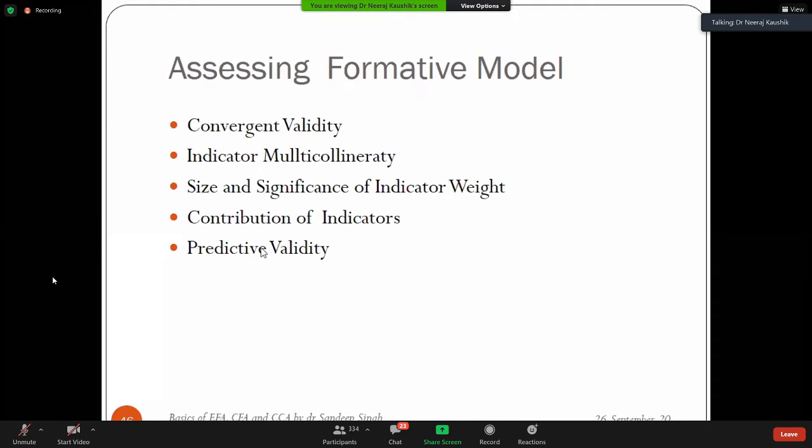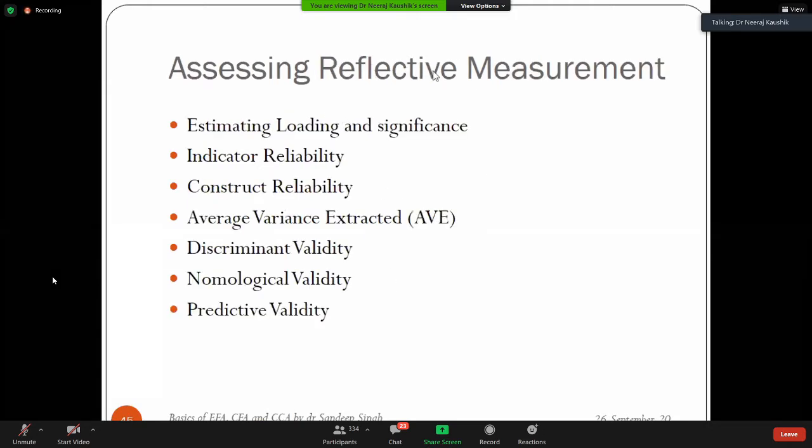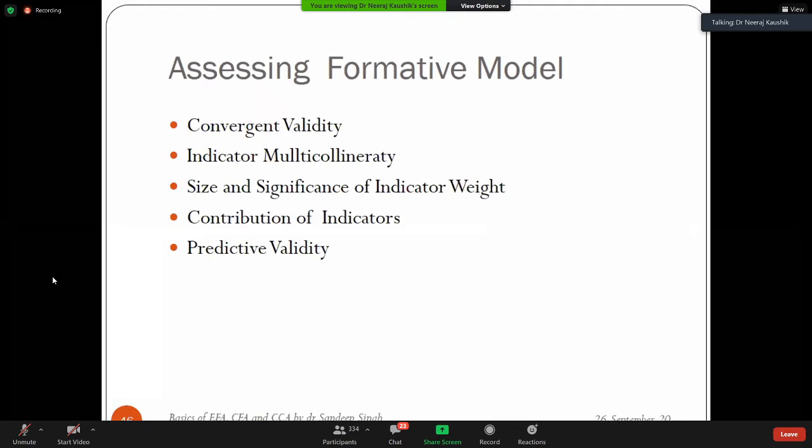Why can you not see predictive validity in AMOS? Because AMOS can handle only the reflective measurement. So there is no such thing. When the people of AMOS talk about content validity, there is no formula for that. Construct validity, convergent and discriminant validity, and that's it. They rarely speak about nomological or predictive validity. Smart PLS talks about both of them, and there is a concept of predictive validity. So there is a complete method. We'll try to cover that method.